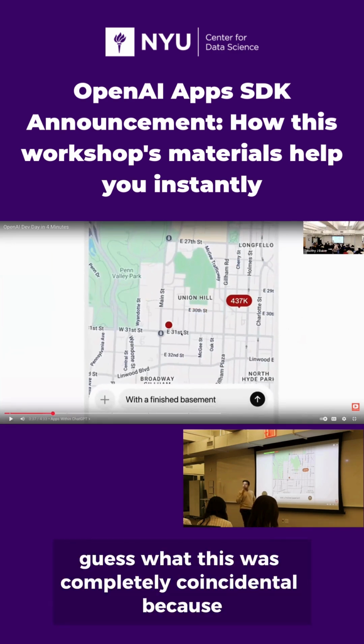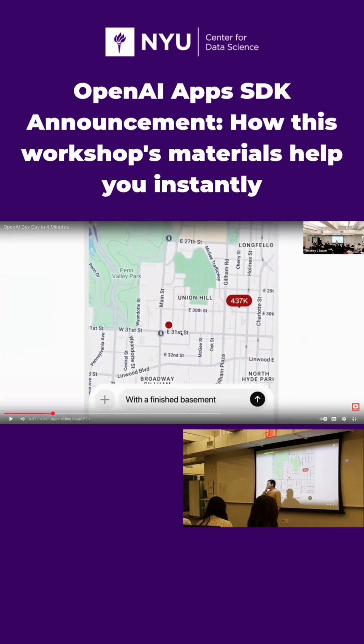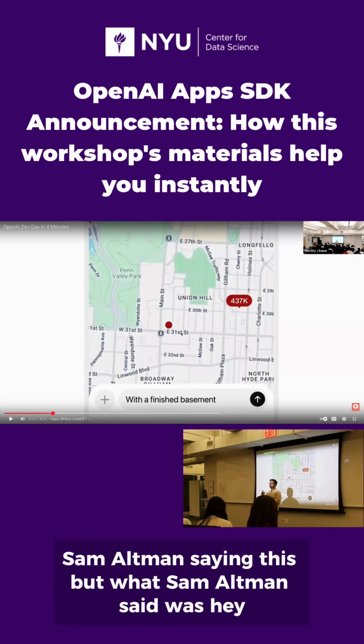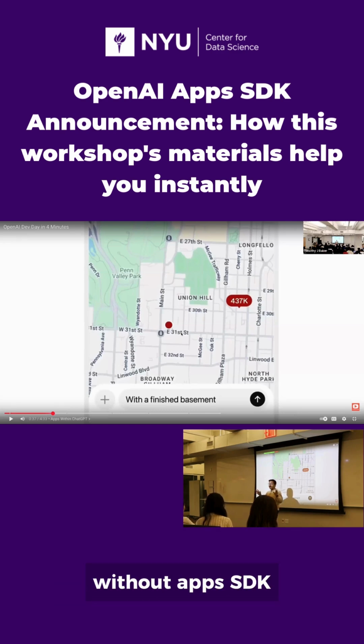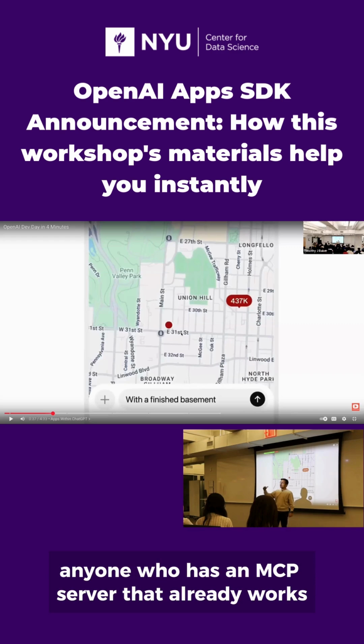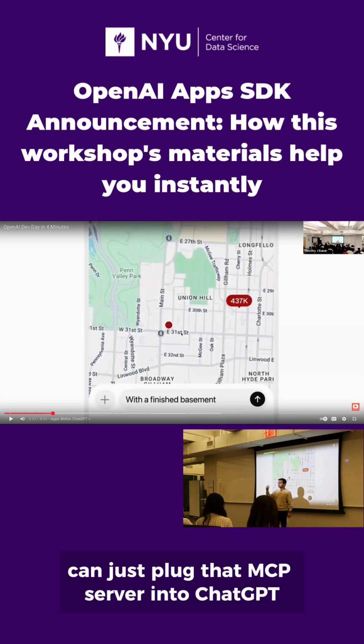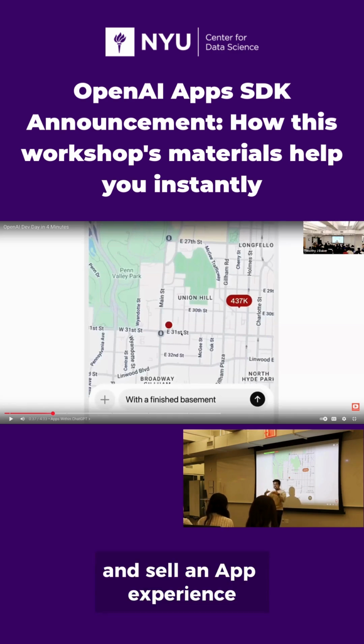Guess what? This was completely coincidental because they said in their announcement, I really wanted to find the clip of Sam Altman saying this, but what Sam Altman said was, hey, with our Apps SDK, anyone who has an MCP server that already works and has a resource that exposes HTML can just plug that MCP server into ChatGPT now and sell an app experience.